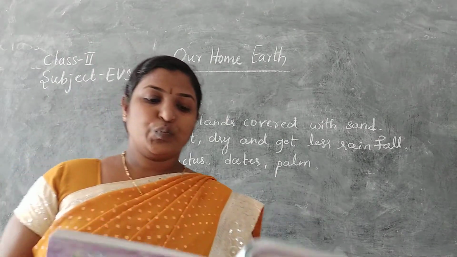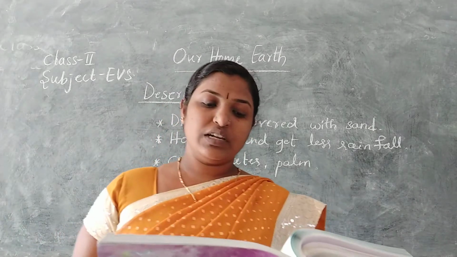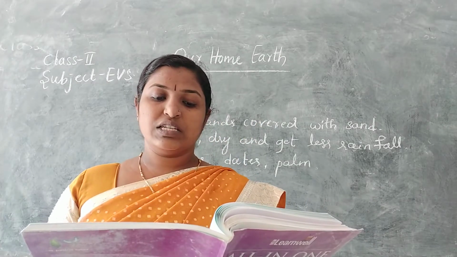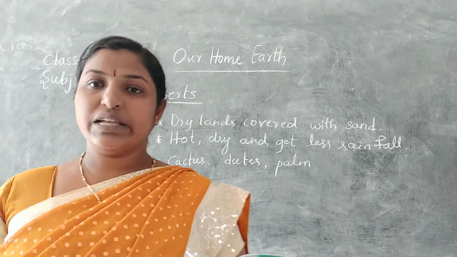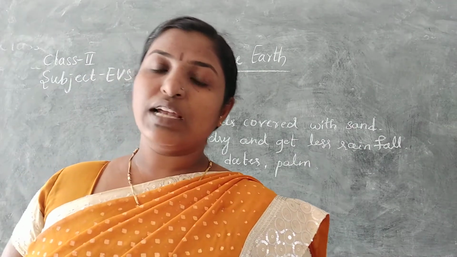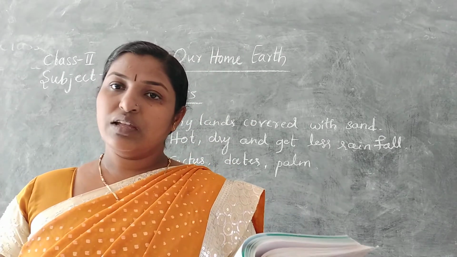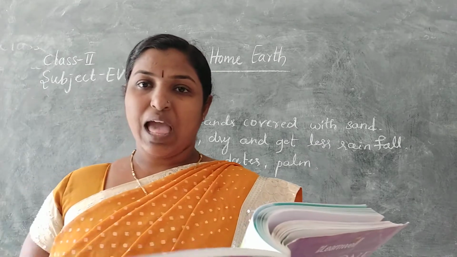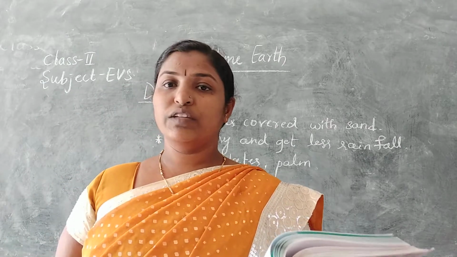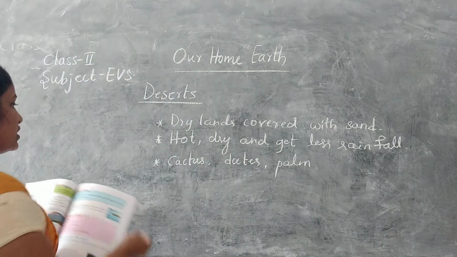Let us do an activity. In your notebook, write about any one animal found in the desert and also paste its picture. The animal present in the desert, which I just told you, is the camel. So take one camel picture from anywhere, cut it and paste it in your book and write its name, camel, ship of the desert. Now let's know about islands.